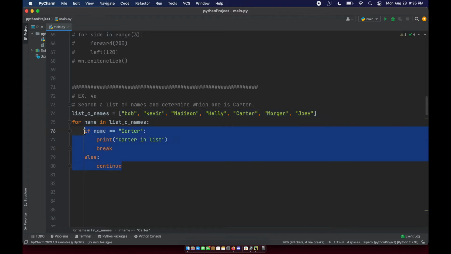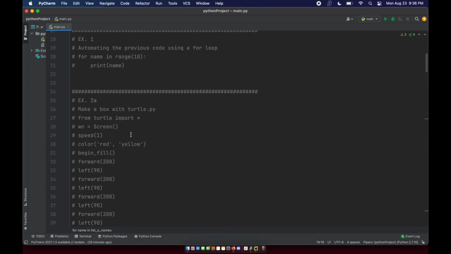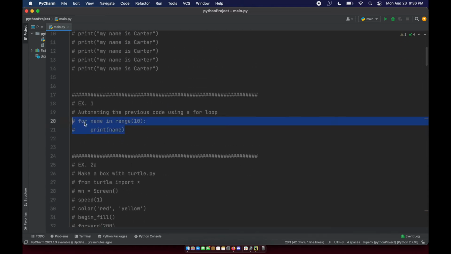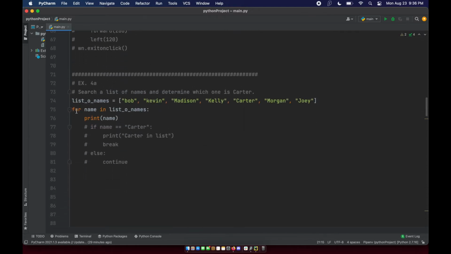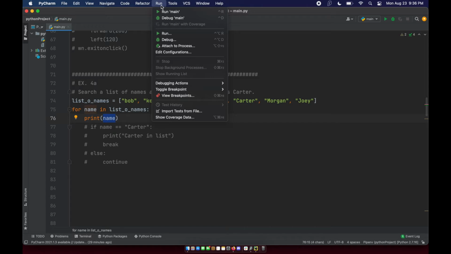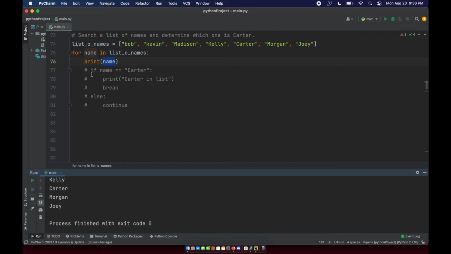Actually, I can do this real quick. Let's go ahead and comment this out, and let's just print the iterator, because remember when we iterated through this up here, let's make that i, it was 0 through 9, an actual whole number value as the iterator. This time, when I iterate through this list directly, each value is going to be the names in the list. So if I run this, you can see that we've got all the names in the list, one on each iteration, which is really helpful, as you're going to see in this example.